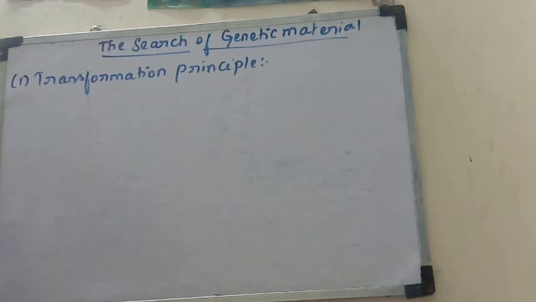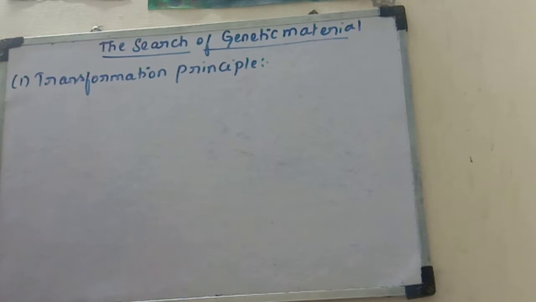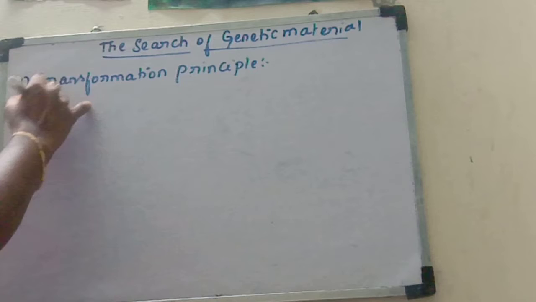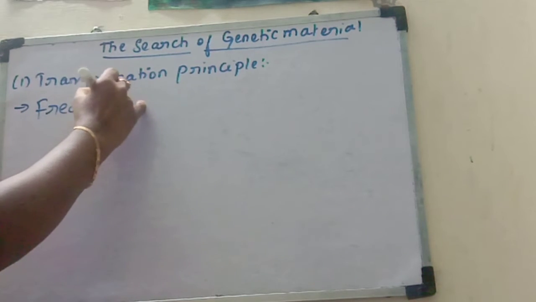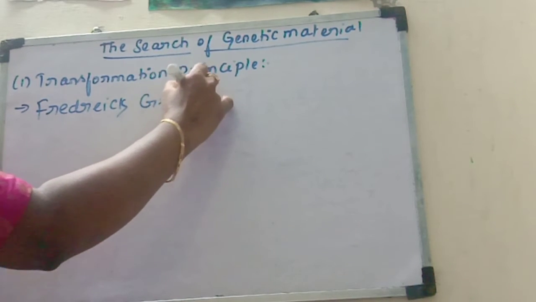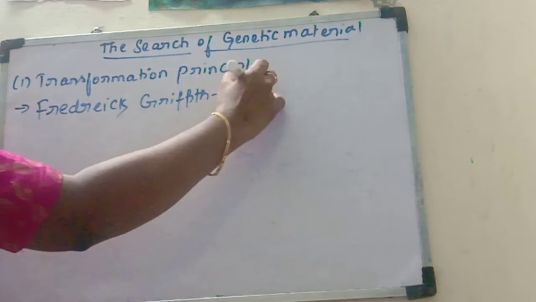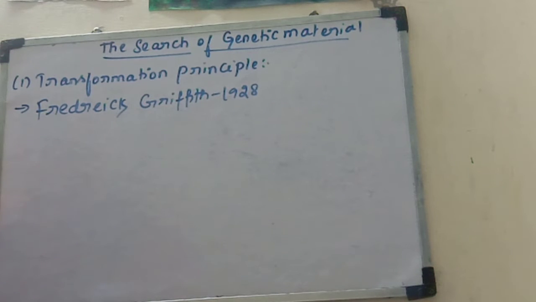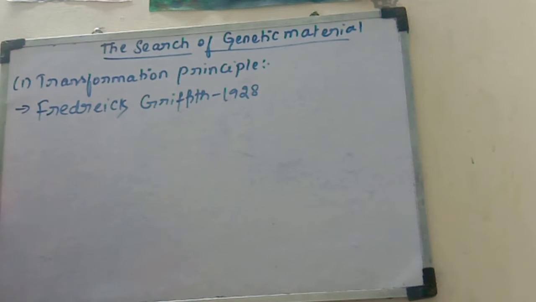The first one is the transformation principle. This transformation experiment was conducted by Frederick Griffith in 1928. He was the first to start establishing evidence of the nature of genetic material. He performed a series of experiments by selecting 2 strains of bacteria.